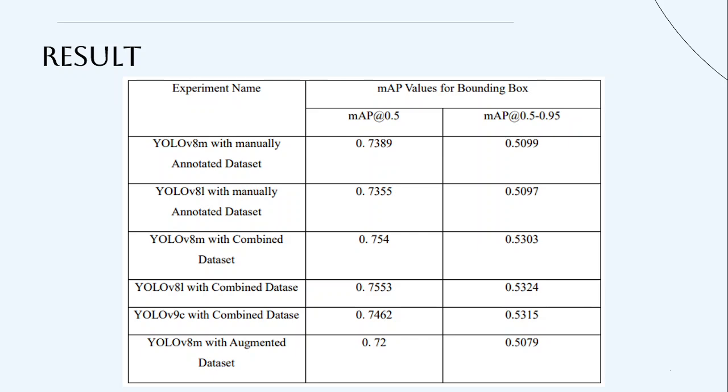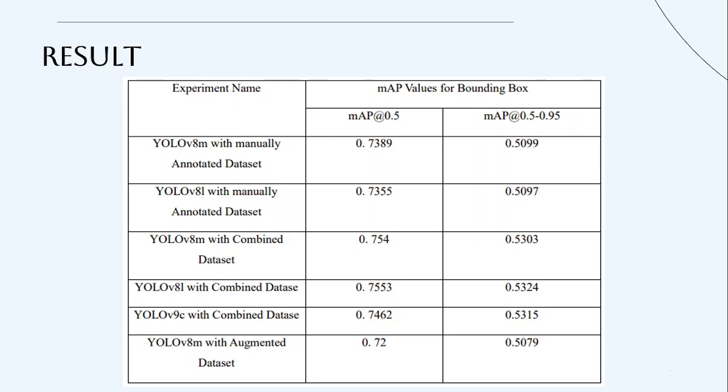I won't go into the details, but the first thing that I've noticed is that for the YOLO V8M trained with the manually annotated dataset and the YOLO V8M trained with the combined dataset, we can see an increase. The YOLO V8M was performing 0.7389 at mAP 0.5, where YOLO V8M with the combined dataset was performing 0.754. So we can see an increase.